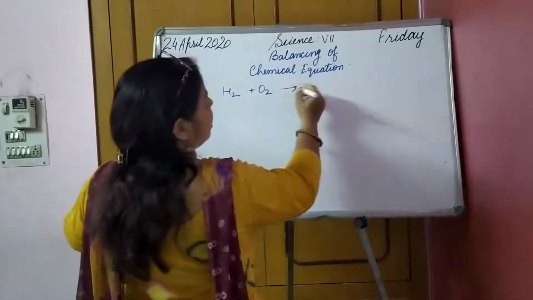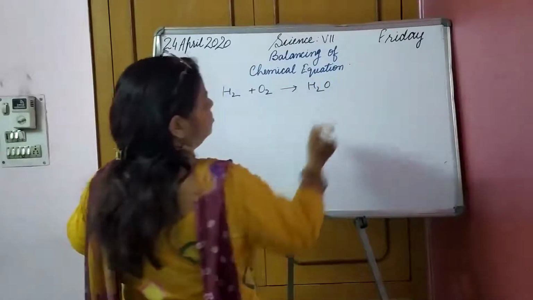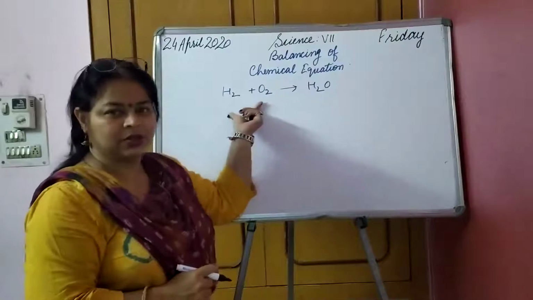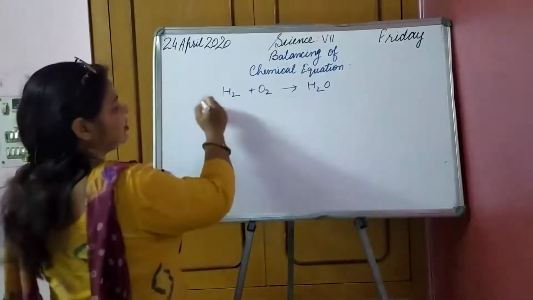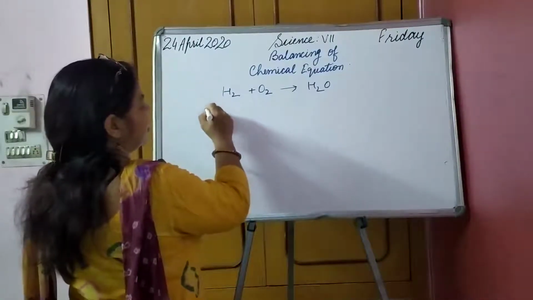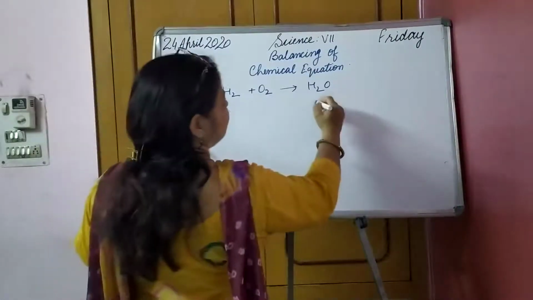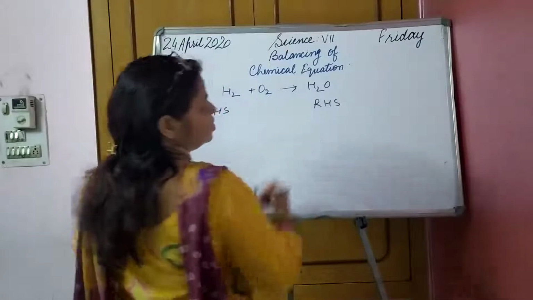It reacts and forms H2O. We have to balance the atoms on both sides. This is called LHS, the left hand side, and this is on your right hand side, so we call it RHS.